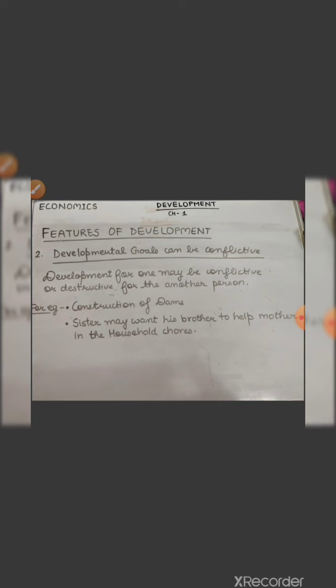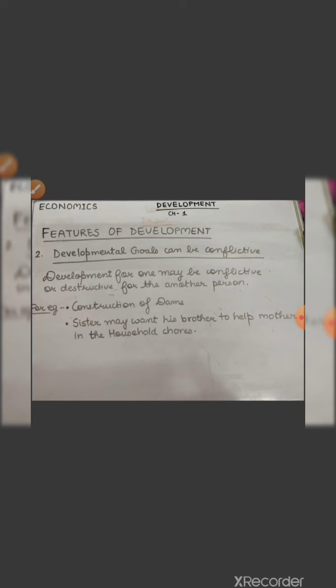The construction of dams. When a builder or an industrialist constructs a dam, it would be development for him, but it would not be development for the Adivasis. Or when deforestation occurs, it would not be development for another person, because the Adivasis may be made homeless for this reason.